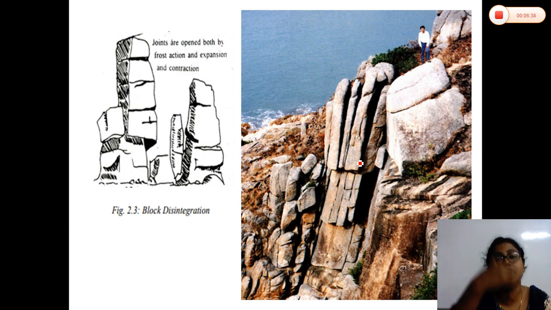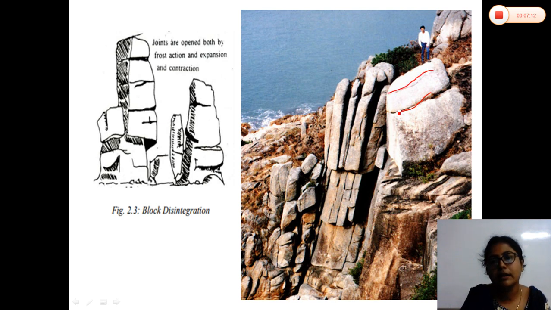And during the daytime, due to enormous heat, because the sky is cloudless, sunlight can enter easily. As a result, the earth gets heated up maximum. So, the rocks will expand during the daytime, and during the night the rocks will contract. In this way, the alternate contraction and expansion lead to the creation of different cracks along the joints of the rock.